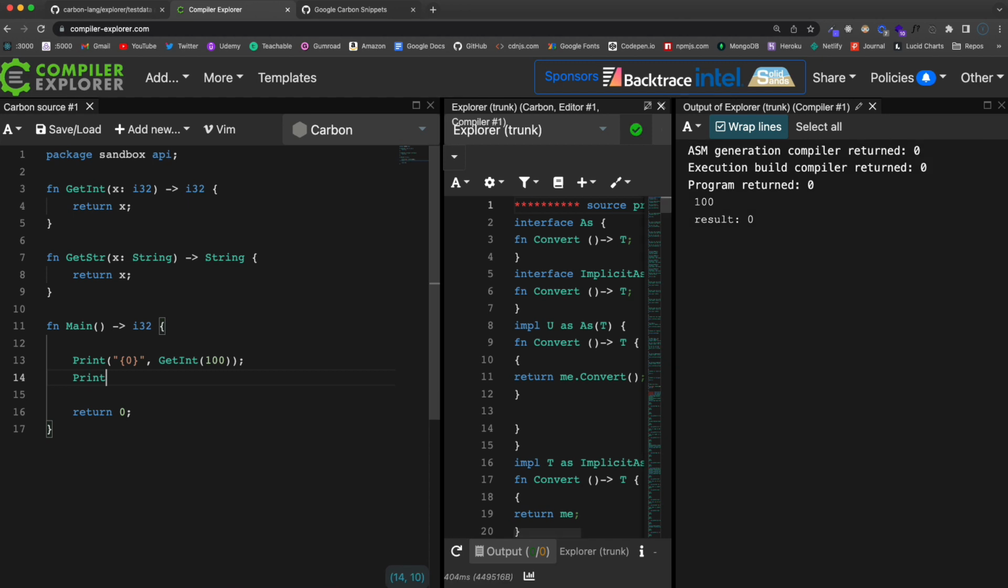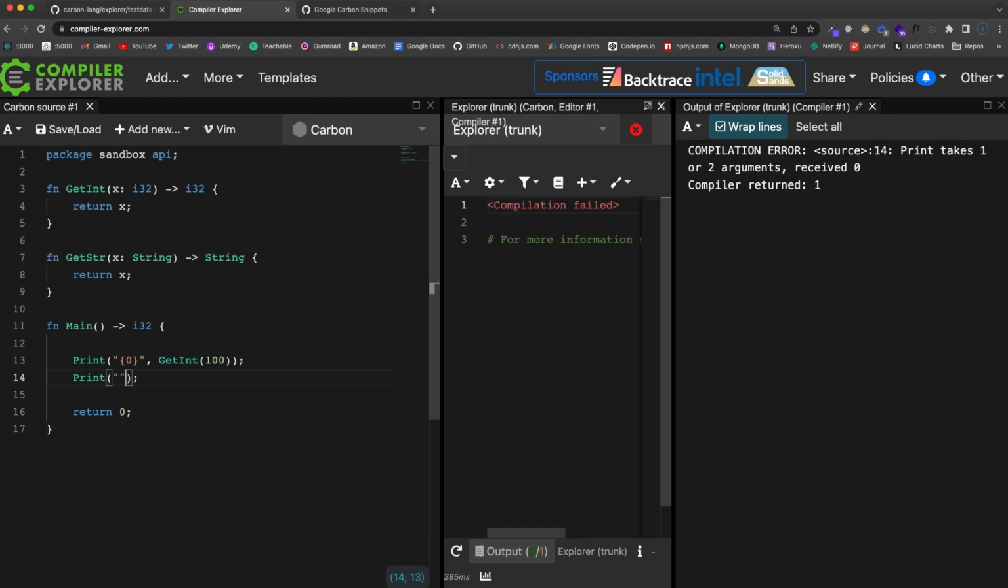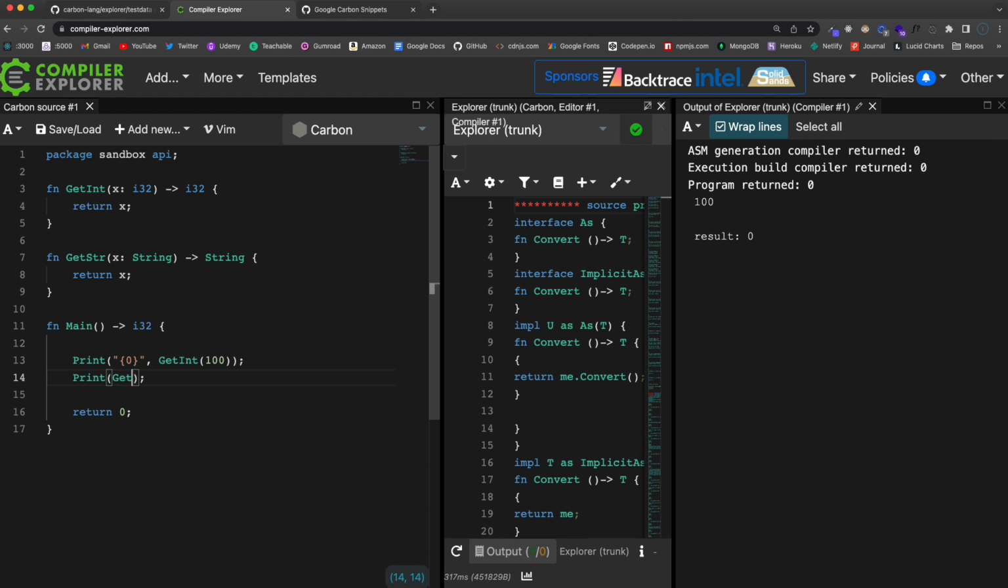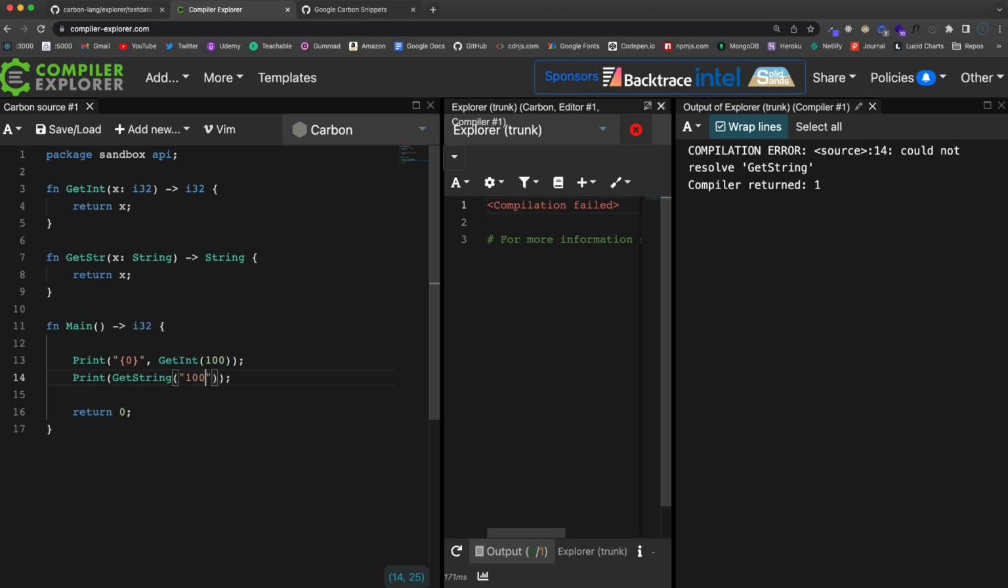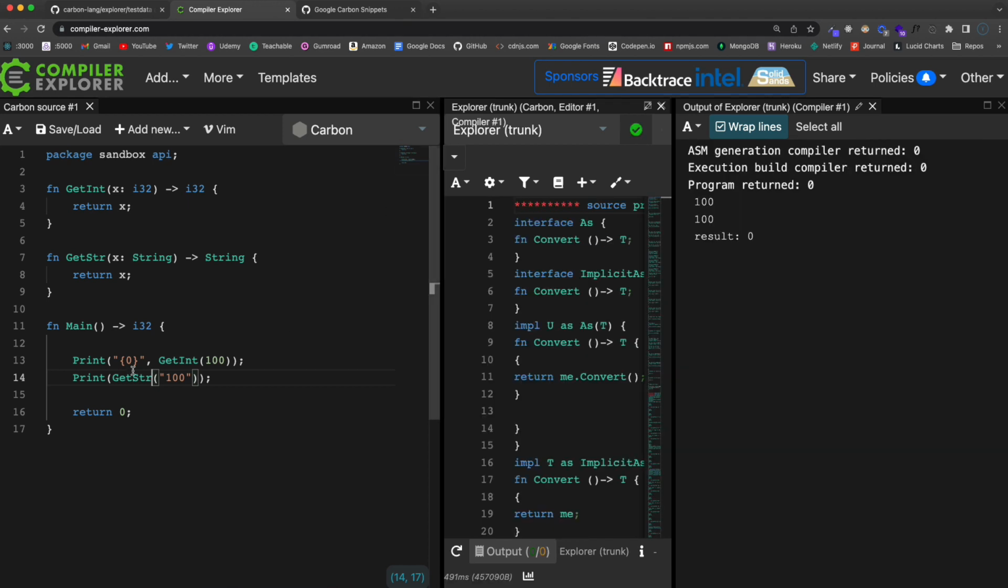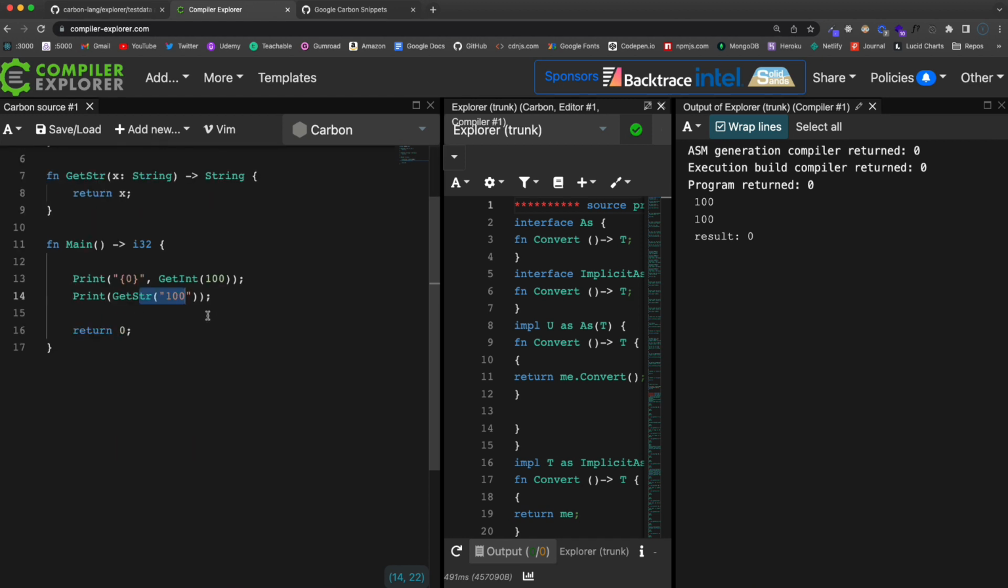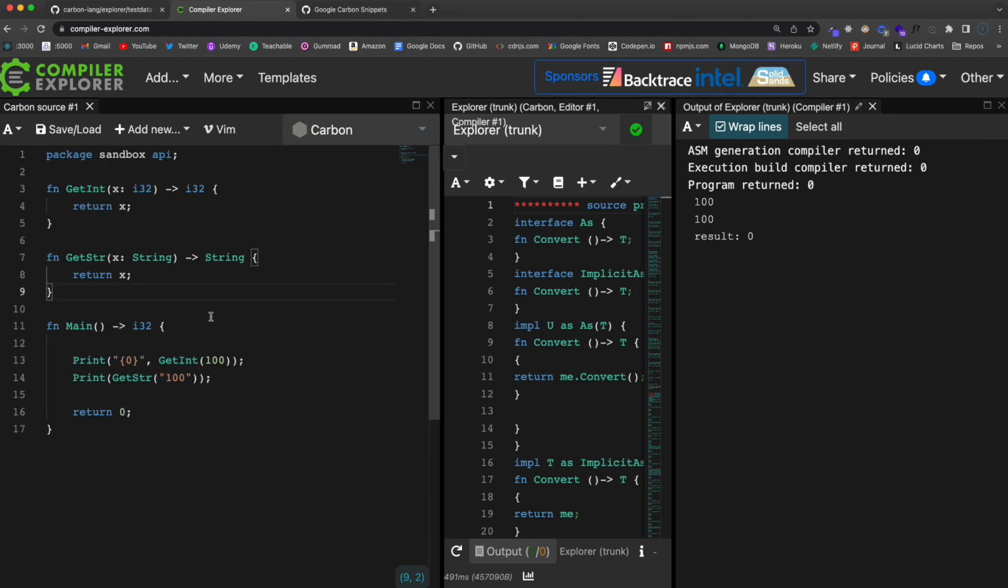If I want to use the string, I could say print, get string, and let's pass in a string of 100. So now we should get, oops, sorry, that's str. So we should get 100 from this and 100 from this. And let's say we have even some other types. So instead of creating these multiple functions that do the same thing but have different types, we can use a generic. Okay, and to do that, we would come down here and create our generic function.